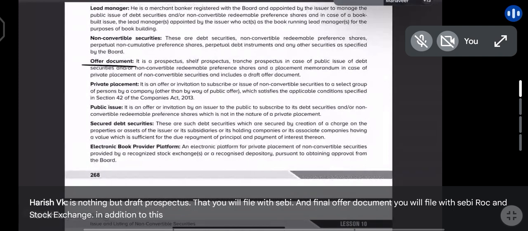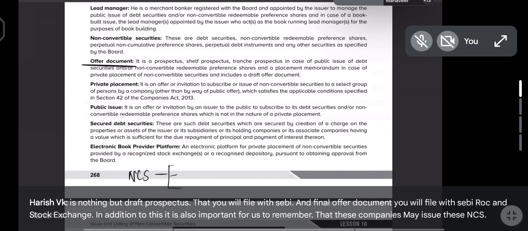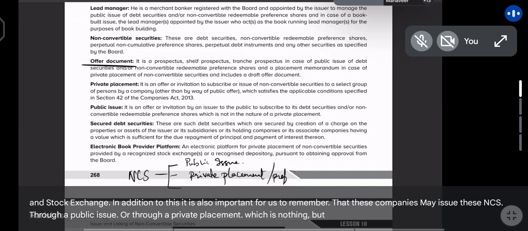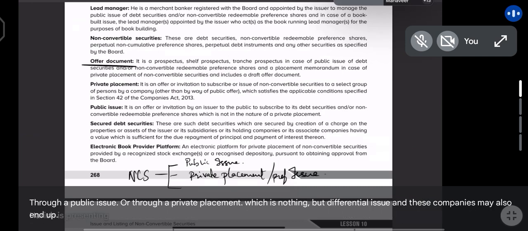In addition to this, it is also important for us to remember that these companies may issue these NCS through a public issue or through a private placement, which is nothing but preferential issue. And these companies may also end up giving these securities as part of a rights issue, like we have seen before.